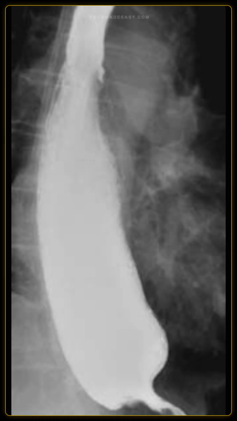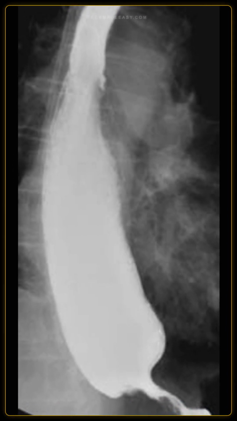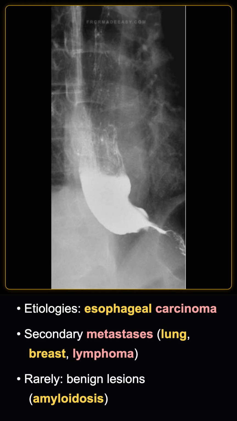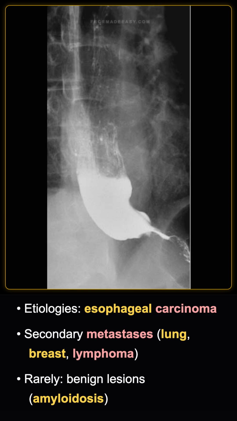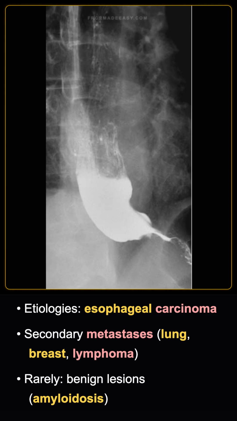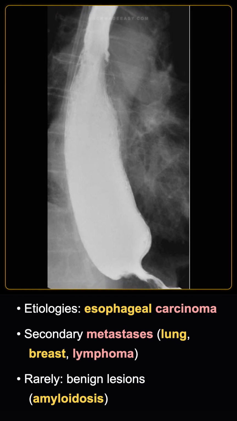Besides gastric cardia adenocarcinoma, what other malignancies can cause pseudoachalasia? It can be caused by esophageal carcinoma or secondary metastatic infiltration from lung cancer, breast cancer, or lymphoma. Rarely, benign lesions like amyloidosis can also cause it.